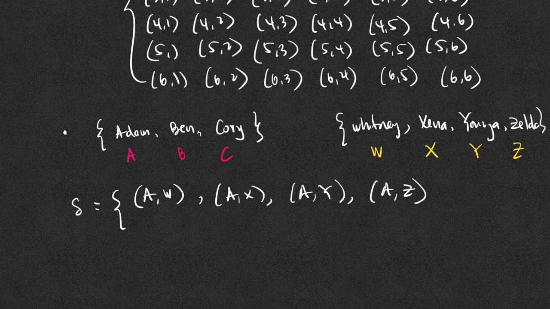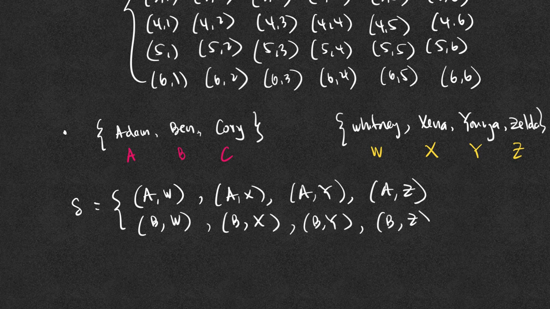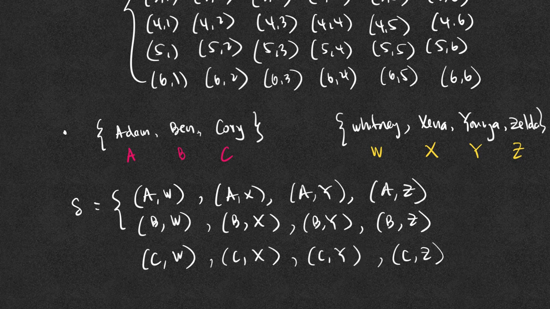We've listed 4 already. Next, Ben Whitney, Ben Zena, Ben Younger, Ben Zelda, Corey Whitney, Corey Zena, Corey Younger, or Corey Zelda. Notice that in each of these 12 possible outcomes, there is a male and a female.